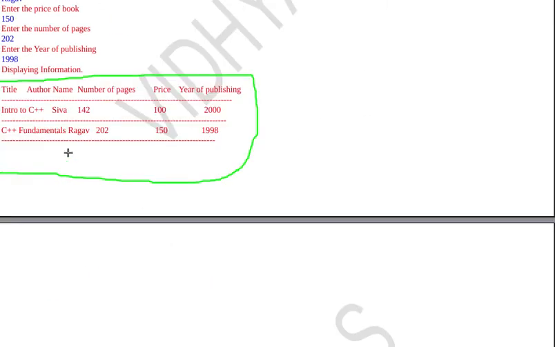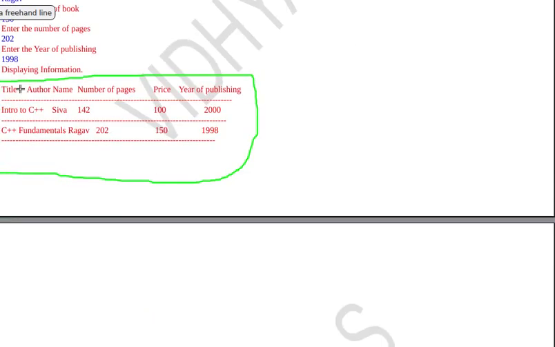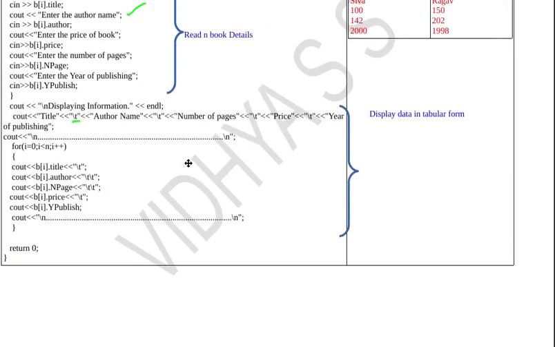First I need to print this heading: title, author name, number of pages, price and year of publishing. That is cout title. Then the \t is used. The \t is used to print a tab space, that is, the space between title, author name, number of pages. So to print that space I am using \t.